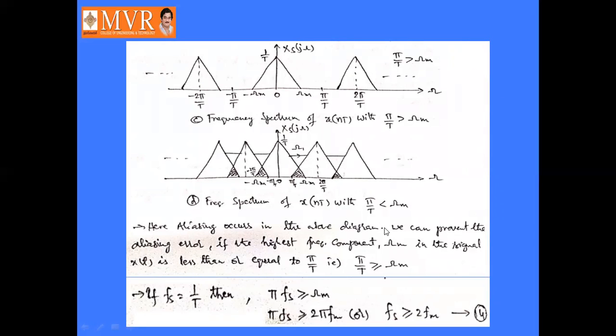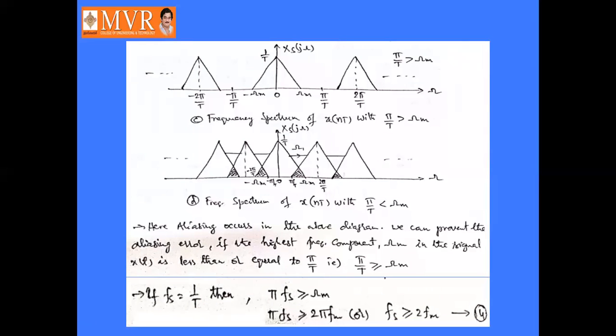Whenever the π/T value is less than ωm, then only aliasing occurs. We prevent this aliasing error by changing the condition as π/T greater than or equal to ωm.